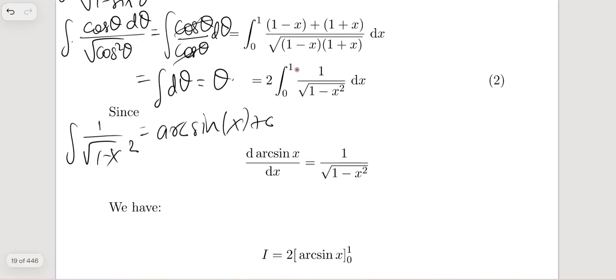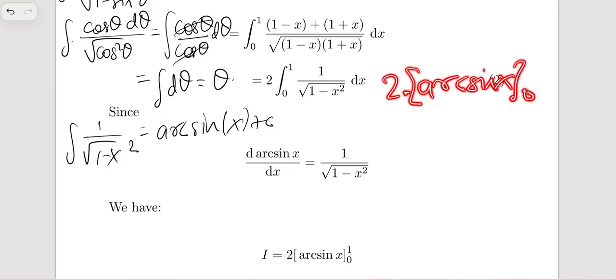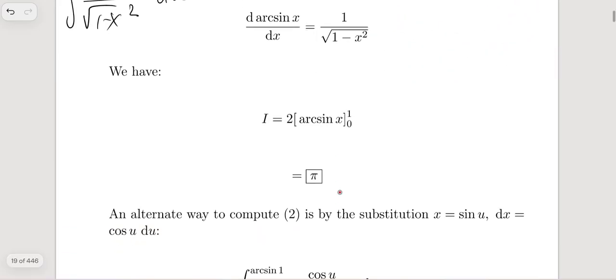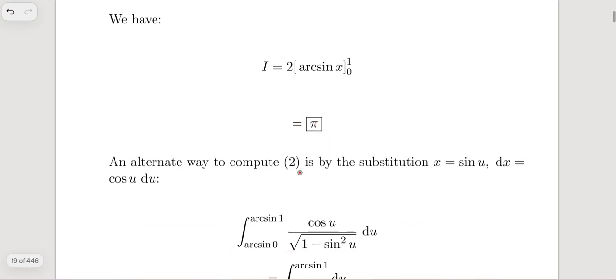So basically that's going to give us 2 times arc sine of x from 0 to 1. When you replace x with 0, arc sine of 0 is just 0. But when you replace x with 1, that gives us arc sine of 1, which is pi over 2. And that's going to simply give us pi. So yeah, that was pretty easy, isn't it?